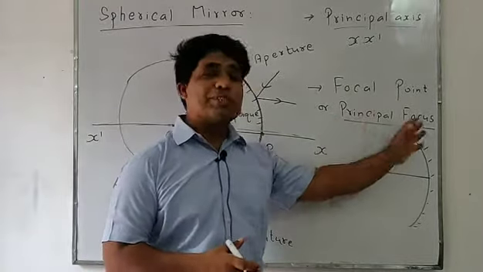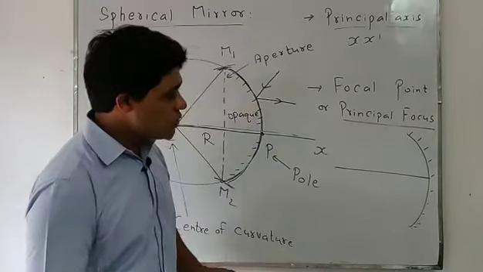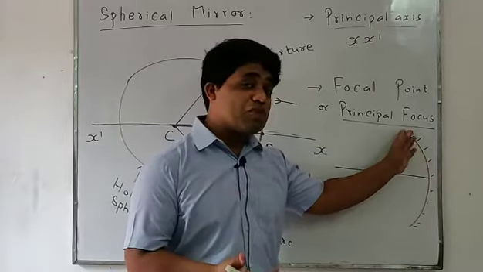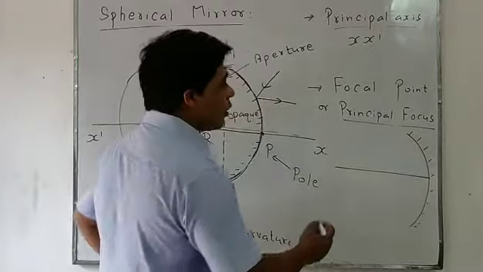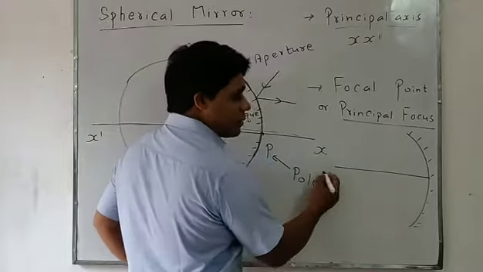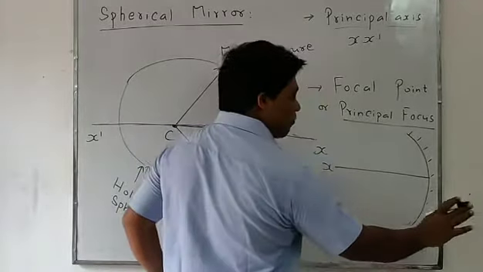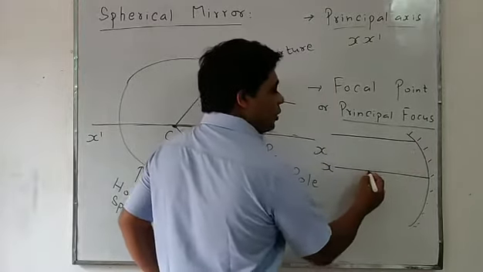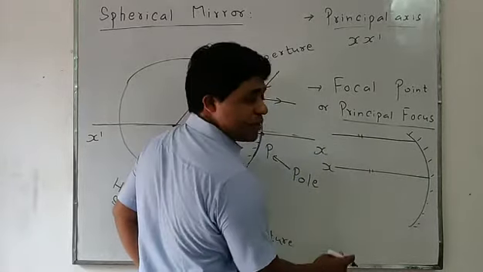Okay, now students, finally we discuss one of the most important definitions: focal point, or principal focus. Look students, for that I assume an inner reflecting surface, so this will be a concave mirror. This is the principal axis, the x axis. Now the parallel light rays are incident on it, parallel to the principal axis.